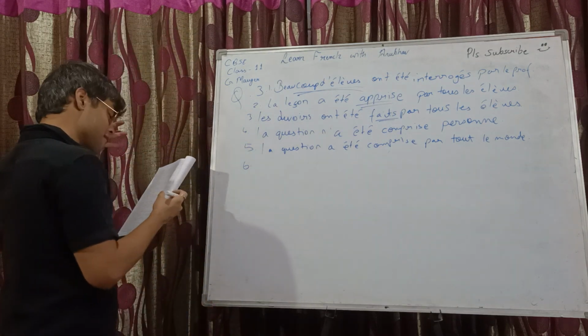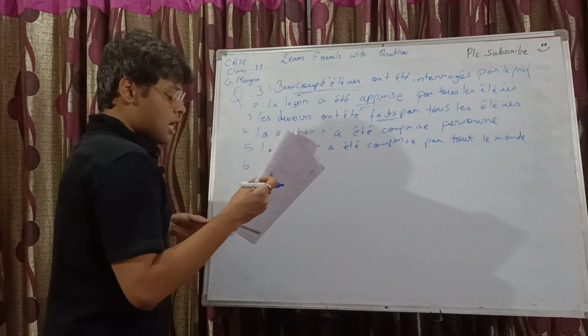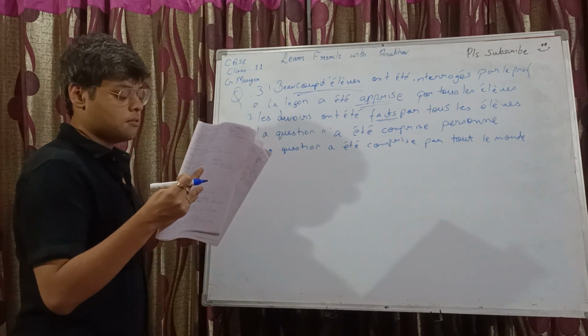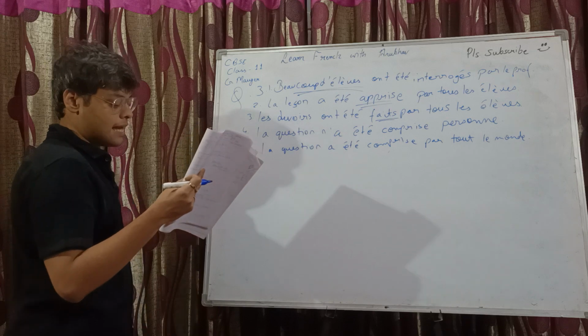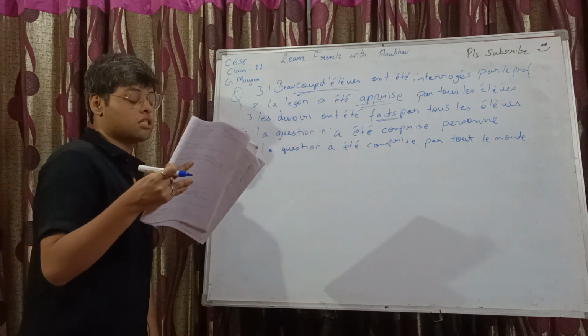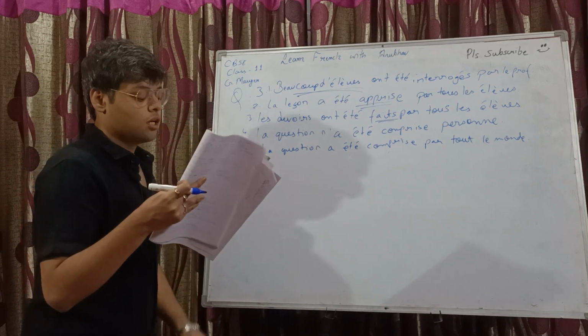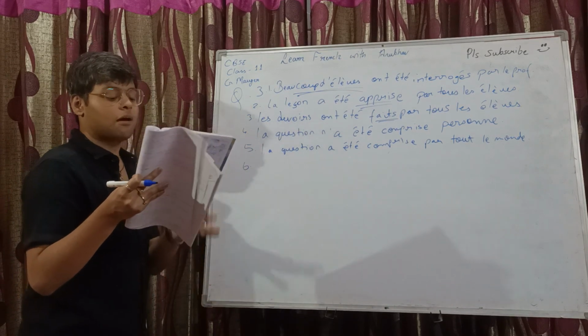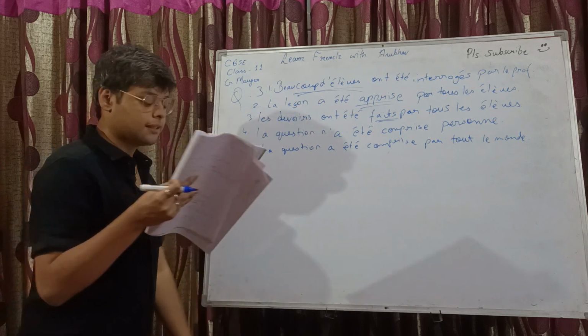Number 6, we have what? Mon père a construit cette maison l'an dernier. Okay, so my father constructed this house last year. This house was constructed by my father last year.